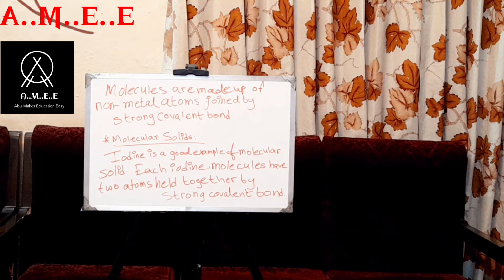Just explain molecules. First you have to write the definition of the molecule. Suppose the question is explain molecule, and they have given you 3 marks. First you give the definition of molecule, for which you get 1 mark. Then molecules are made up of non-metal atoms, 1 mark, joined by strong covalent bond, another 1 mark. Ultimately, that gives you 3 marks.